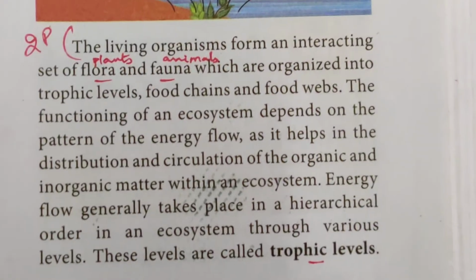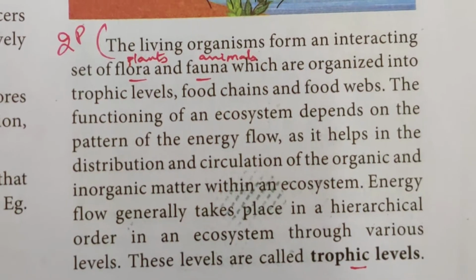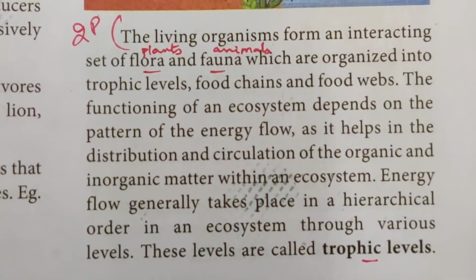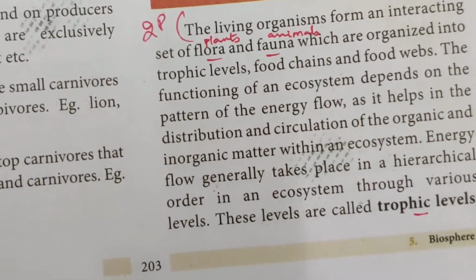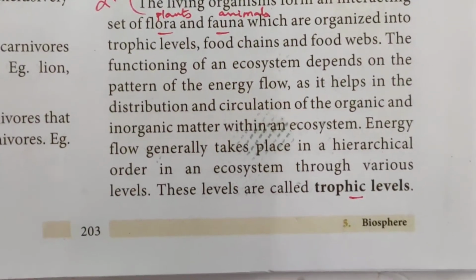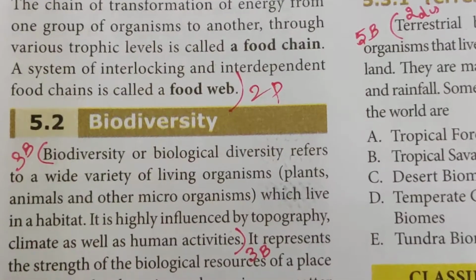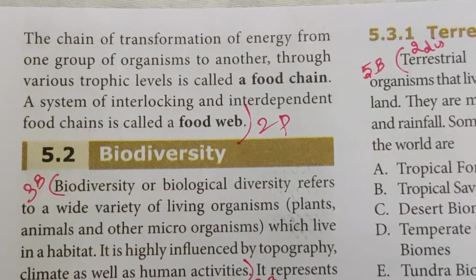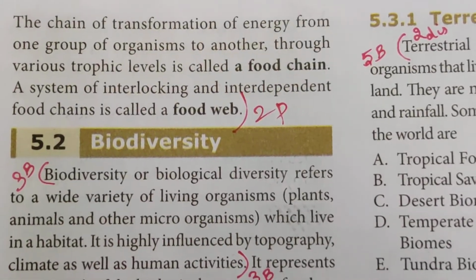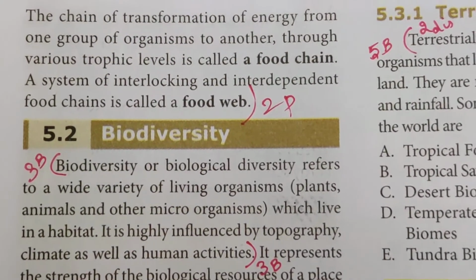Food chains and the food webs. The functioning of an ecosystem depends on the pattern of the energy flow, as it helps in the distribution and circulation of the organic and inorganic matter within an ecosystem. Energy flow generally takes place in a hierarchical order in an ecosystem through the various levels. These levels are called trophic levels. The chain of transformation of energy from one group of organisms to another through various trophic levels is called a food chain. A system of interlocking and interdependent food chains is called a food web.